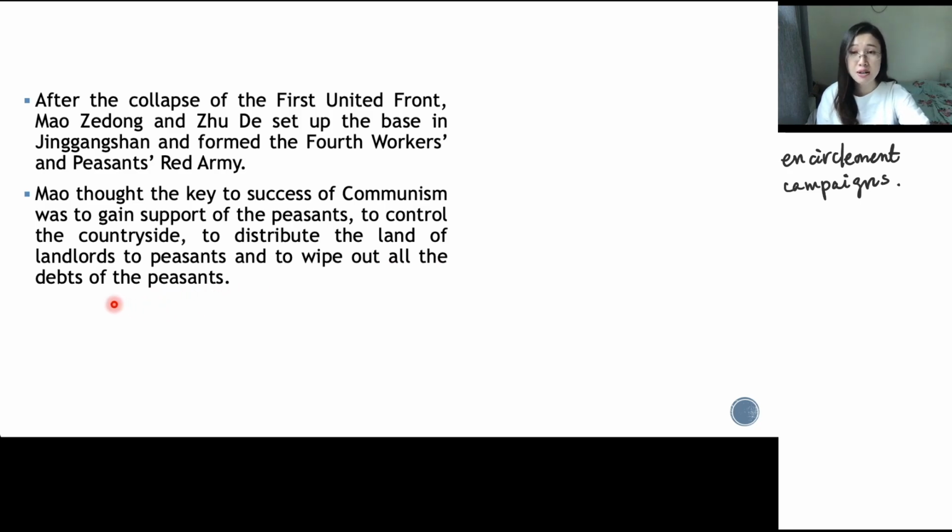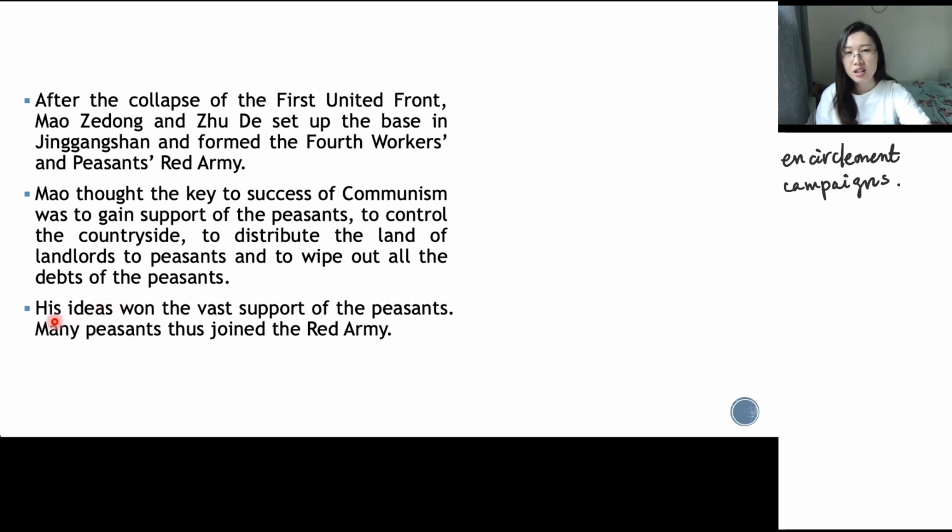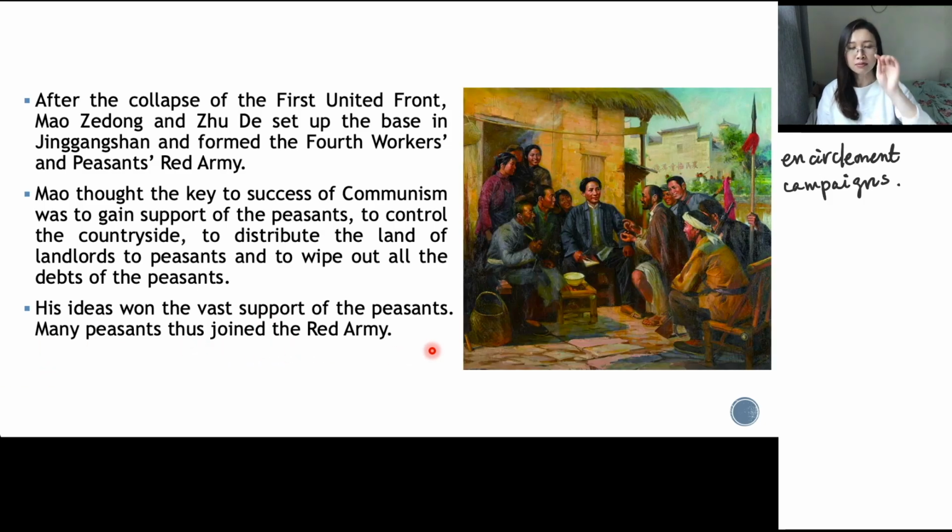So it's about the freedom of the peasantry, right? Because of these ideas of freedom, his ideas won vast support from the peasants, and many of them decided to join the Red Army. You can see from this picture, in the middle we have Mao Zedong, surrounded by different peasants with smiling faces, listening to his ideas of the freedom of peasants. In these places, they had evolved a self-sufficient territorial base without relying on the guidance of the Comintern or the party leaders in Shanghai.